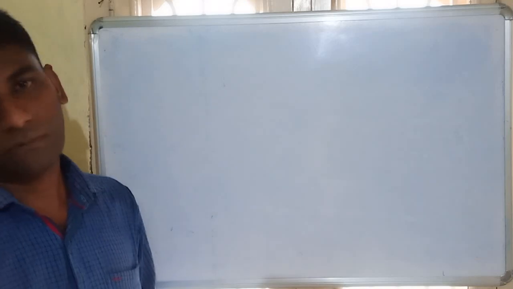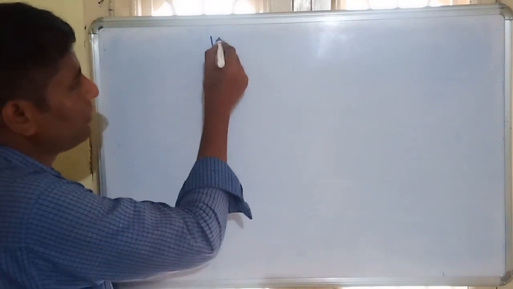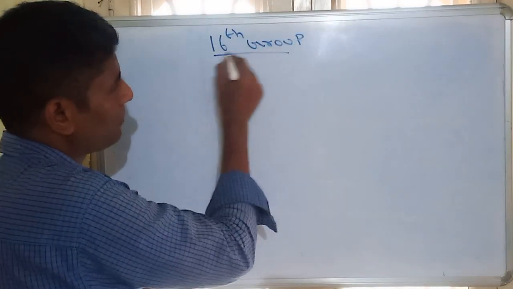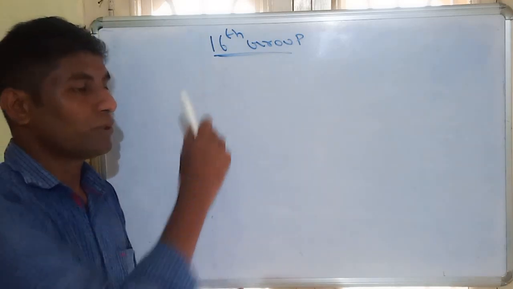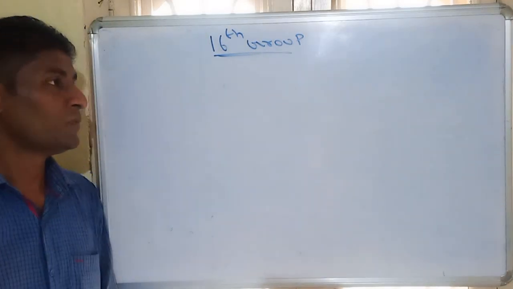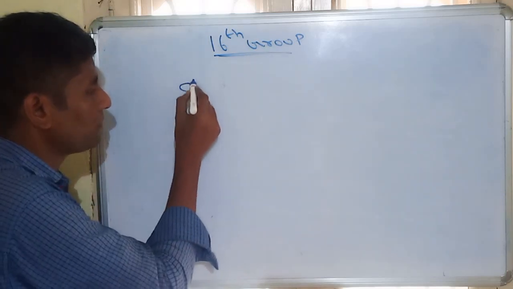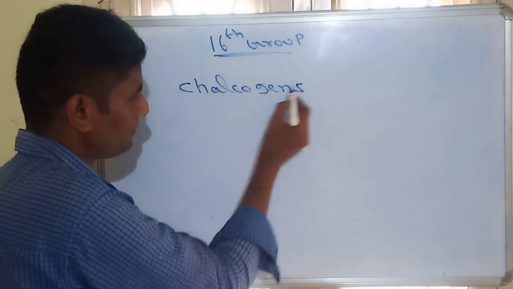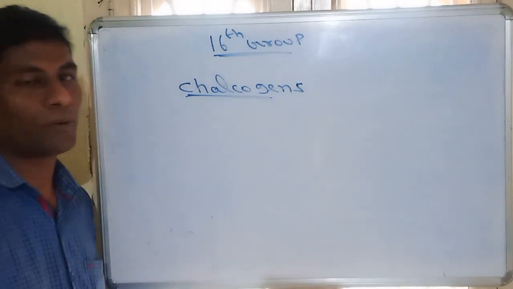So today we are discussing the p-block elements. In that we are studying the 16th group. Up to the 15th group it is completed, so I am starting the 16th group. The 16th group elements are also called chalcogens. The other name of the 16th group elements is chalcogens.